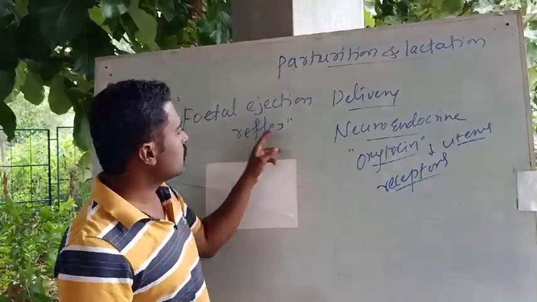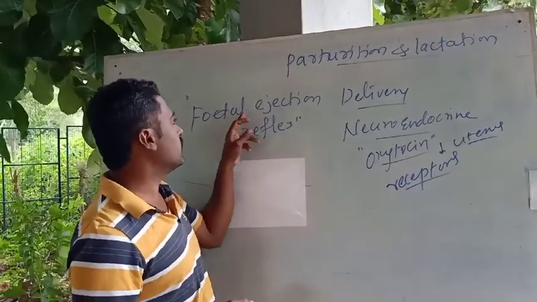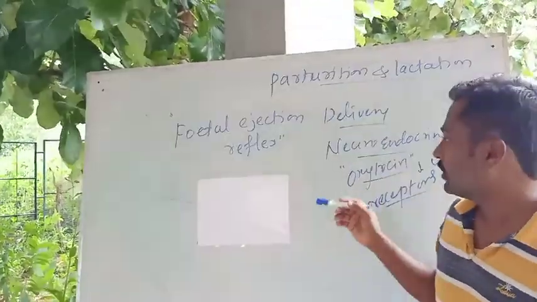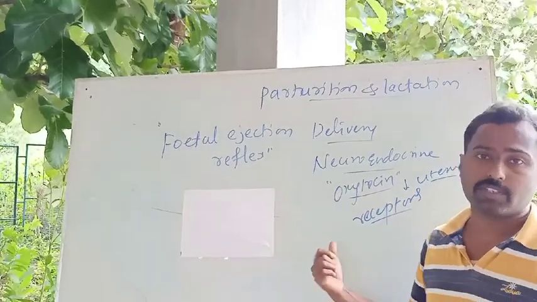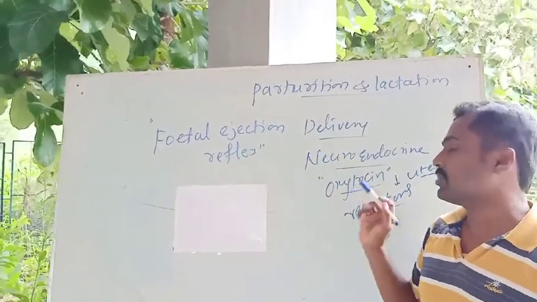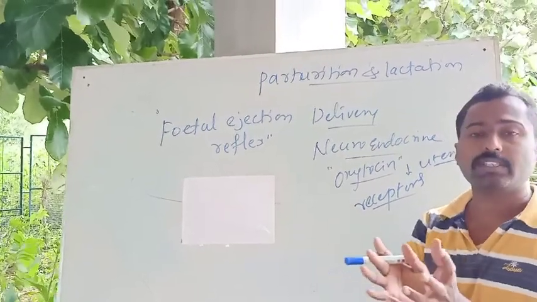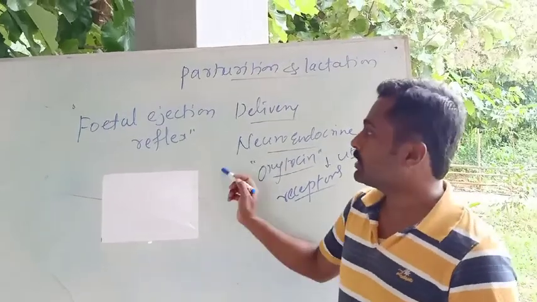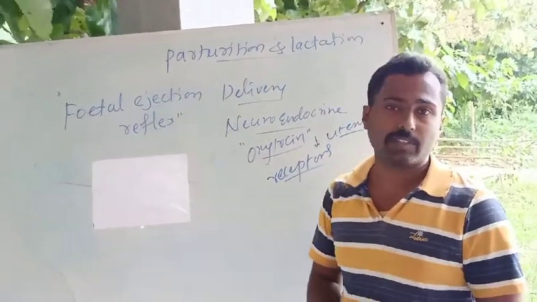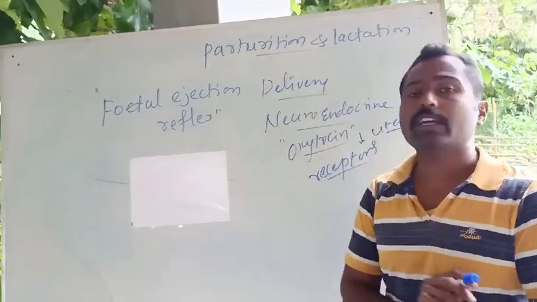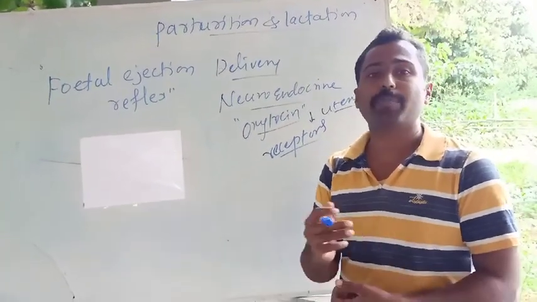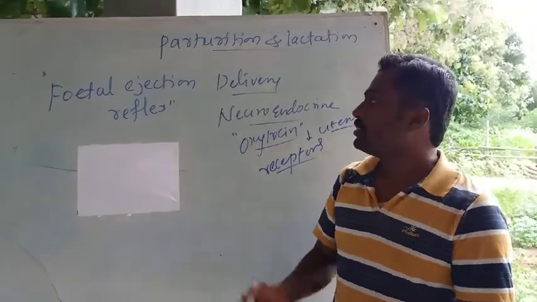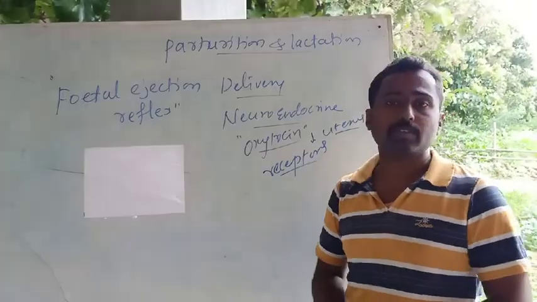So that contraction is what we call the fetal ejection reflex. This is an action that takes place due to a response to a signal given by the fetus, and for that signal the oxytocin is secreted, and that gives a response by causing very strong contractions of the uterus that can expel the fetus out of the womb. That is what we call fetal ejection reflex. So this fetal ejection reflex is very much necessary. At that time, pain is observed in the abdomen region, especially in the uterus. That is mainly because of contractions of the uterus.